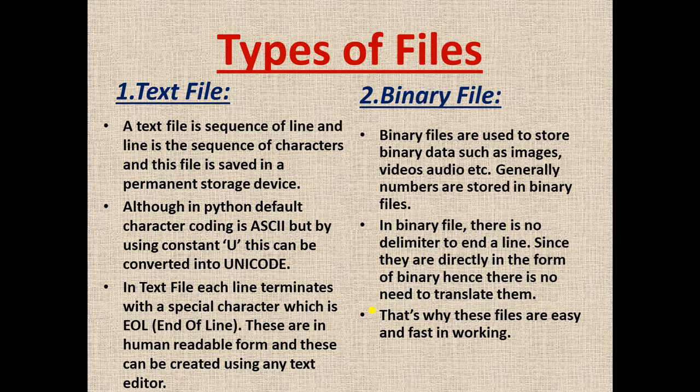Although in Python the default character coding is ASCII, in a binary file there is no delimiter and no particular coding, so there is no need to translate them. In a text file, each line terminates with a special character. Text files are in human readable form and can be created using any text editor. Binary files are easy and very fast.